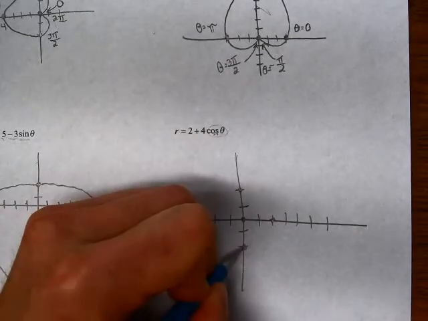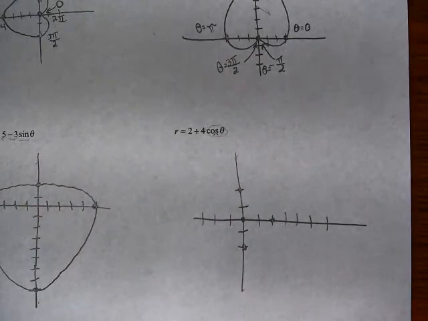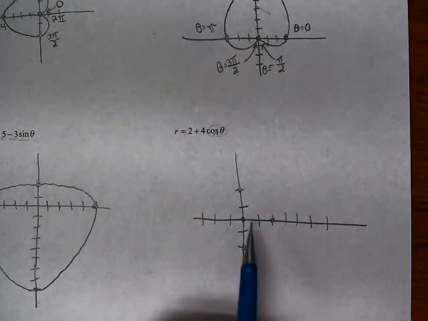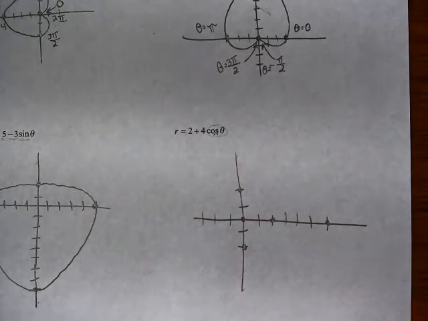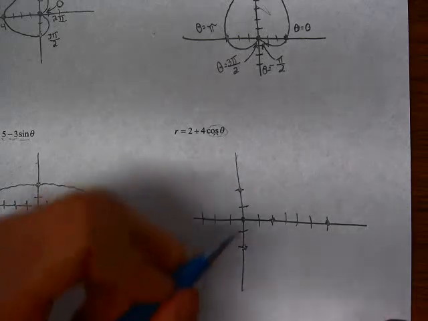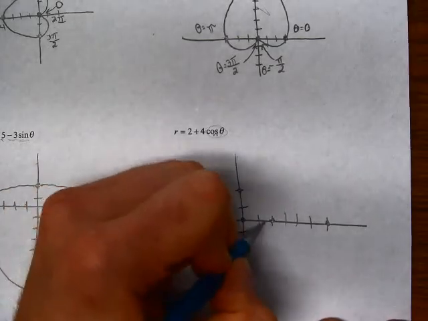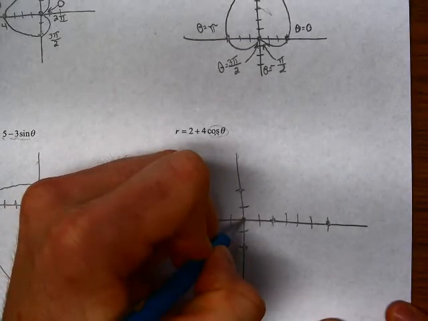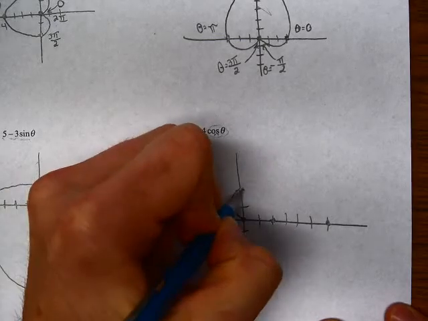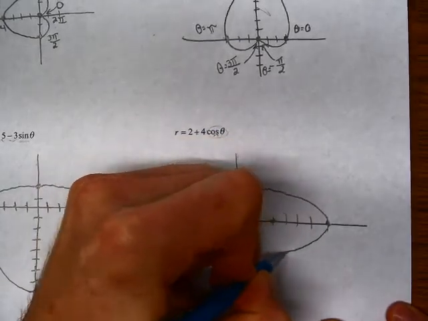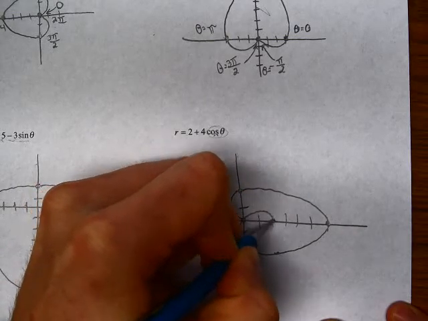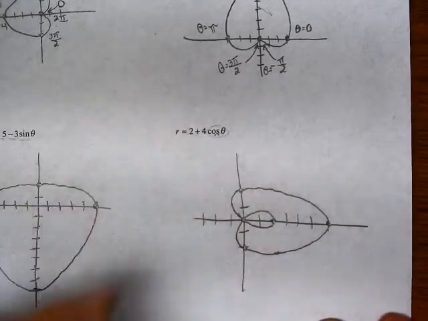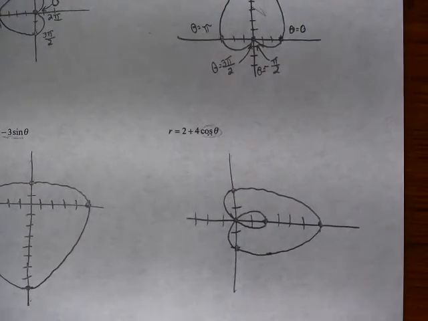When cosine is equal to 0, we're going to get 2, so we're going to get 2 and 2 there. And when cosine is equal to 1, we're going to get 2 plus 4, which is going to give us a 6. So the shape that we're going to get is going to look something like that.